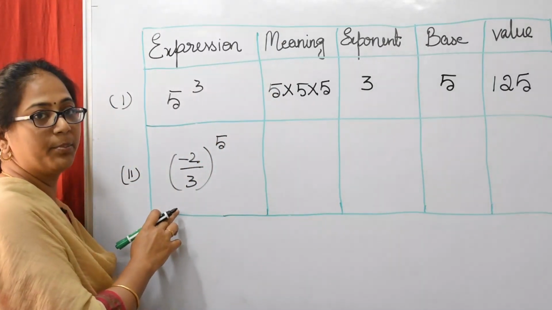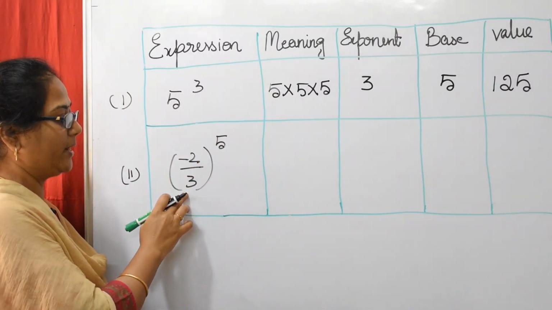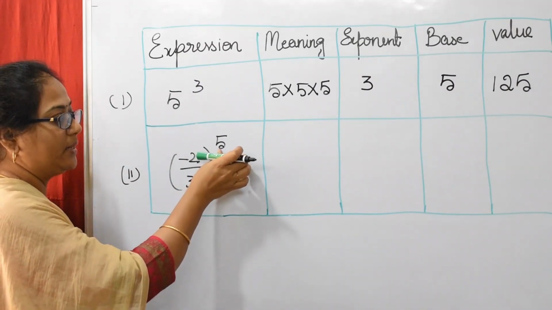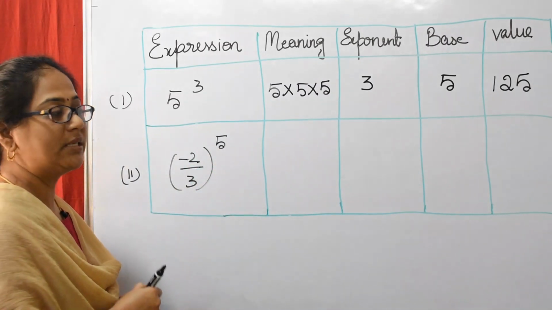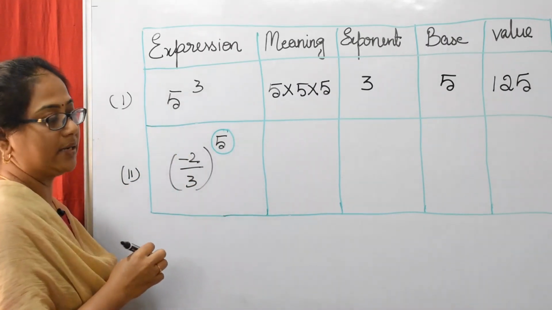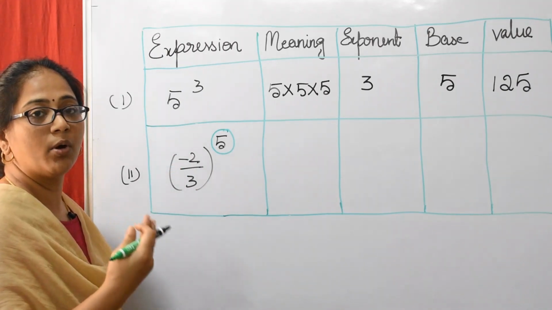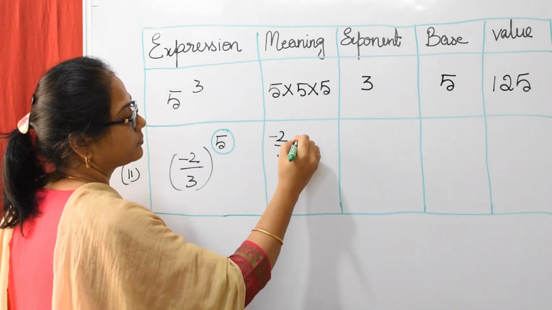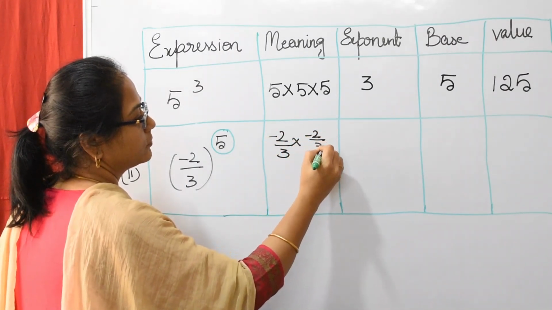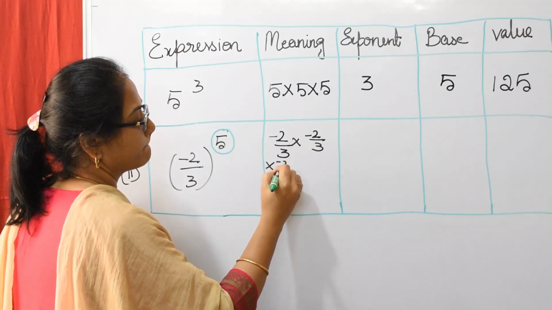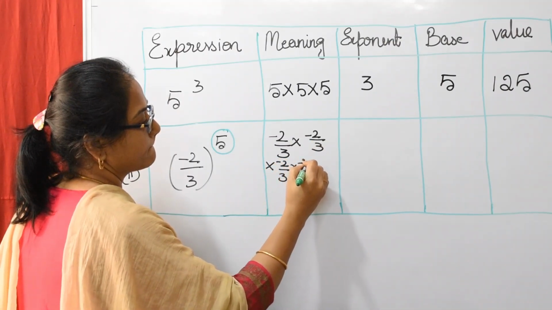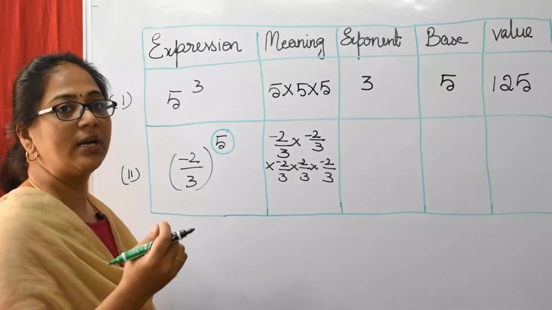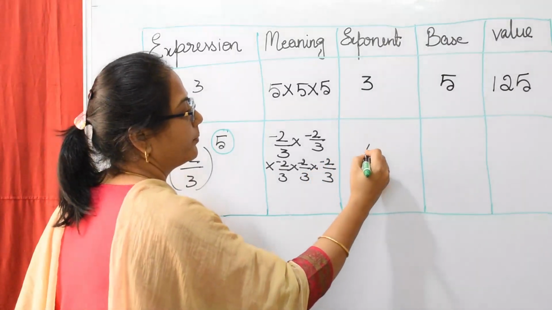Now let us see example 2, students. Minus 2 by 3 is the base number and we have to repeat it 5 times. The power means we have to repeat that number 5 times. Now, what is the exponent here? Power is 5.